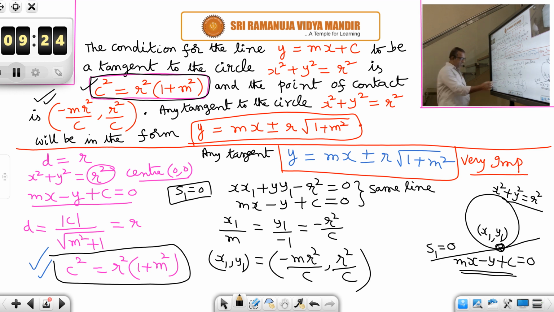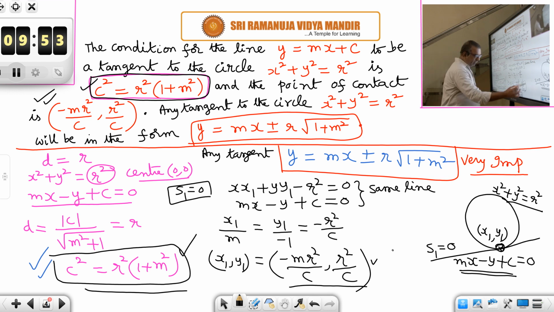Provided, of course, this condition is satisfied: c square is equal to r square into 1 plus m square. If that condition is satisfied, then the line is a tangent. Otherwise, the line is not a tangent. It will intersect the circle in 2 points, or it may be completely far away from the circle. Only if this condition is satisfied is it a tangent. Then the point of contact is given by minus m r square by c, r square by c.